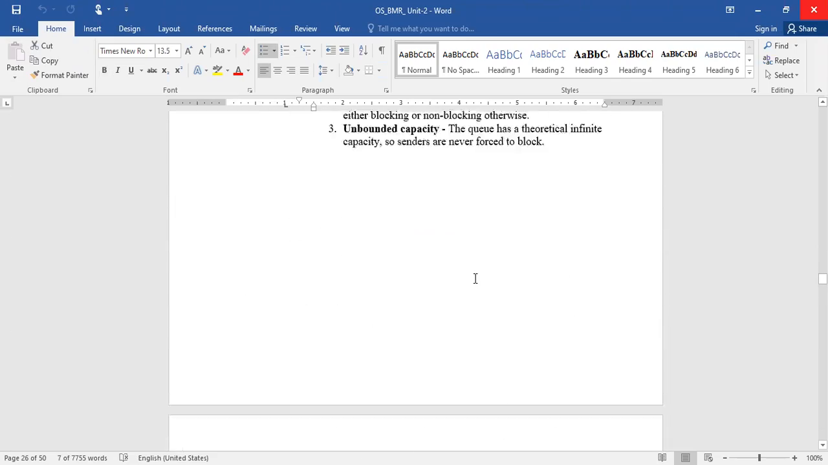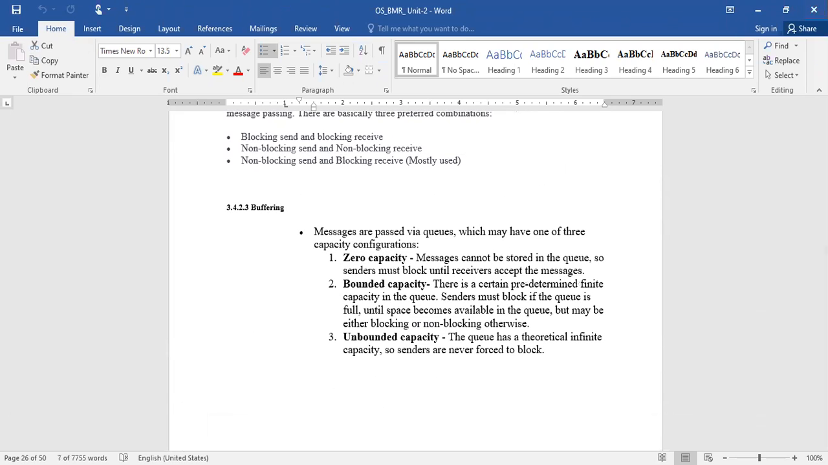Next, buffering. That means the size. What are the limitations on the message size? Messages are passed via queues, which may have one of three capacity configurations. One is zero capacity. Messages cannot be stored in the queue, so the sender must block until the receiver accepts the message. This is one kind of scenario. Another one is bounded capacity. Bounded capacity means there is a fixed size.